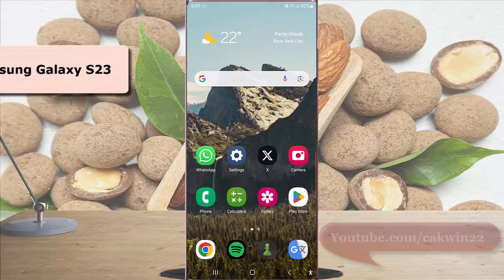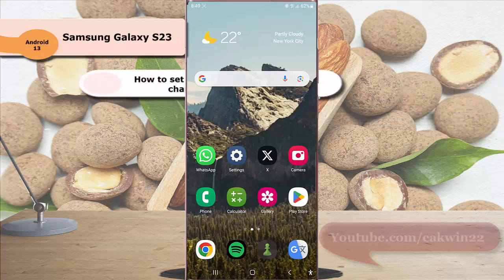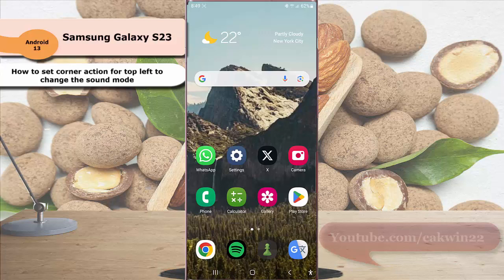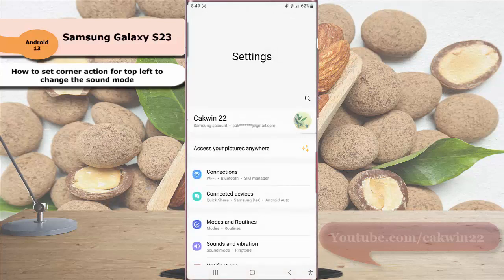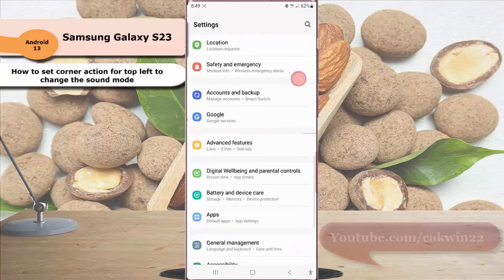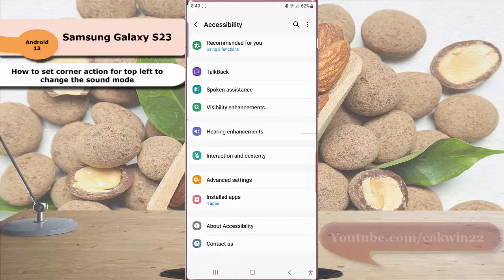To set corner action for top left to change the sound mode in Samsung Galaxy S23 Ultra, swipe down the top of the screen and then tap settings icon. Scroll down the screen to find accessibility. Tap accessibility and then tap interaction and dexterity.